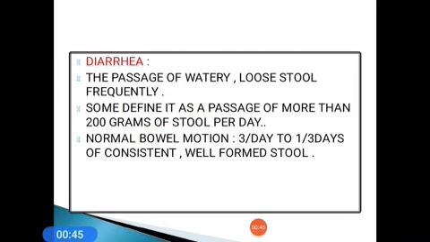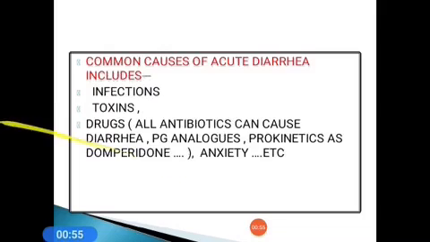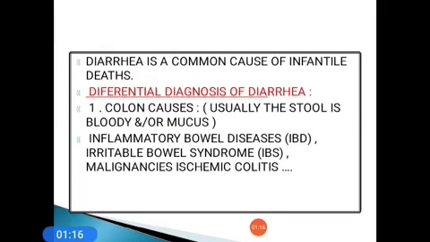Diarrhea, we know, is the frequent passage of watery loose stools. Some define it as the passage of more than 200 grams of stools per day. Common causes of acute diarrhea include infections, toxins, and sometimes drugs like antibiotics, prostaglandin analogs, prokinetic drugs, domperidone, and anxiety. These are the main causes of acute diarrhea. Diarrhea is a common cause of infantile death.